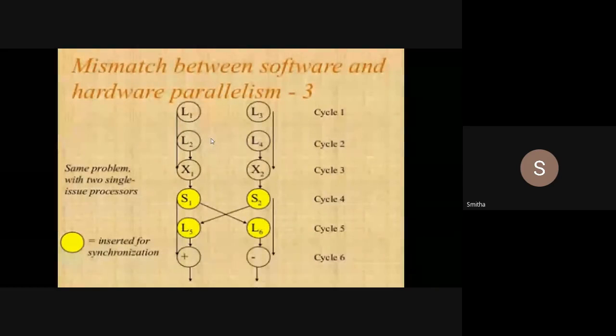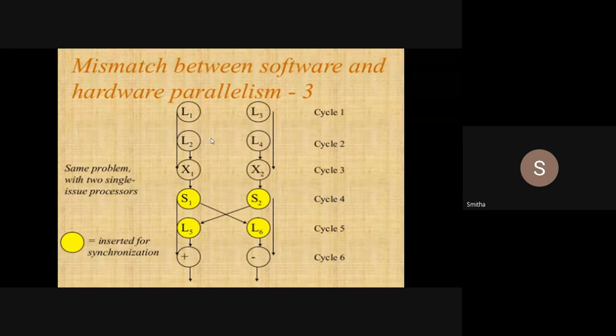So in the second clock cycle, I can load L2 and L4 simultaneously. In the third clock cycle, I can multiply L1 and L2 using X1, and at the same time, in the third clock cycle, I can multiply L3 and L4. So in three clock cycles, I have loaded L1, L2, L3, L4, as well as multiplied L1 and L2, and L3 and L4.